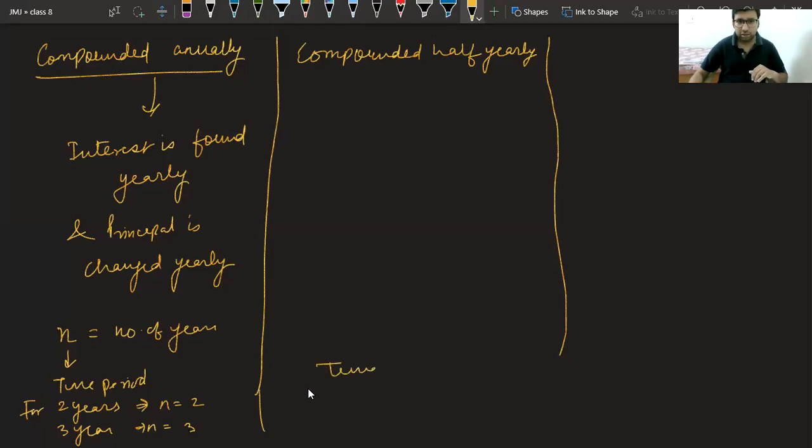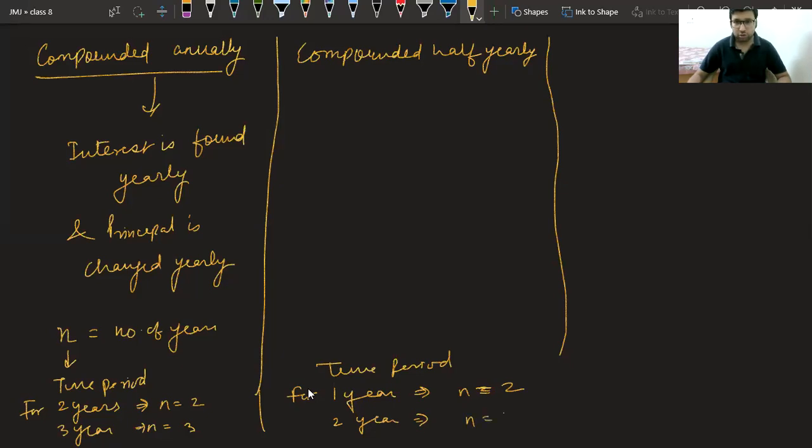So here time period will be given like this. For 1 year, n is equal to how much, class? For 1 year, time period will be 2 half years. For 2 years, time period will be 4 half years.